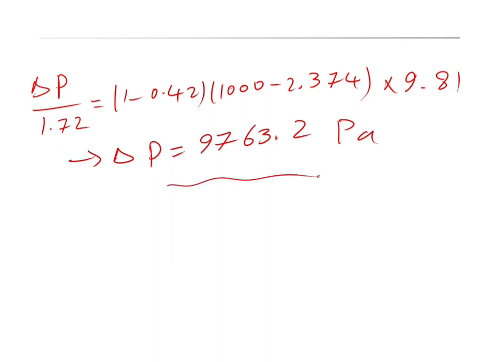The third part of the question was to calculate the velocity at the minimum fluidization condition.